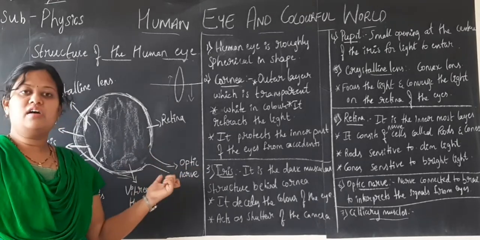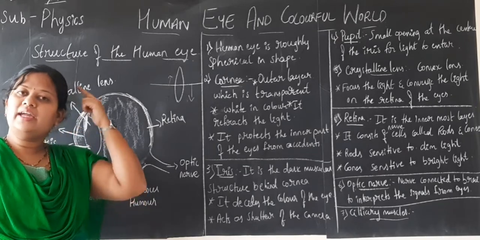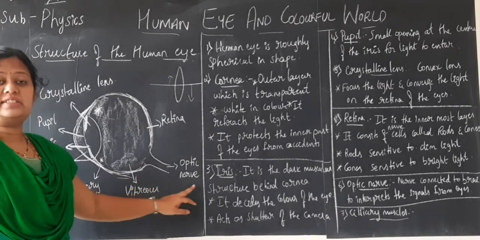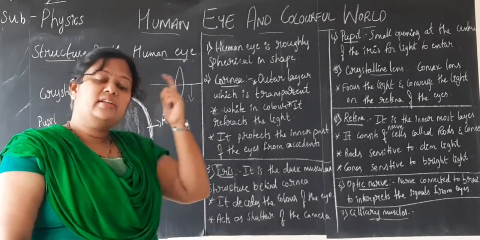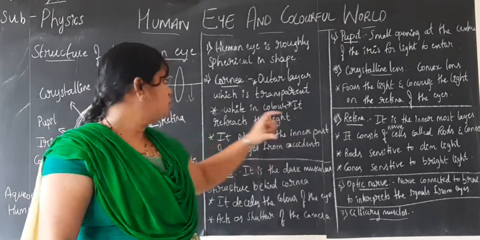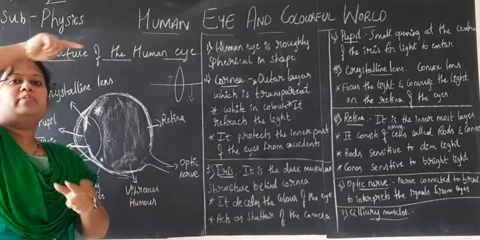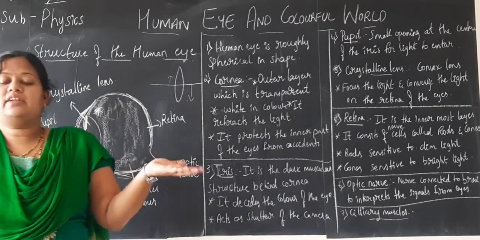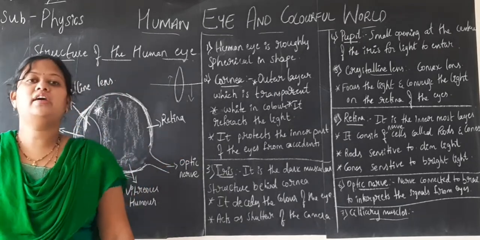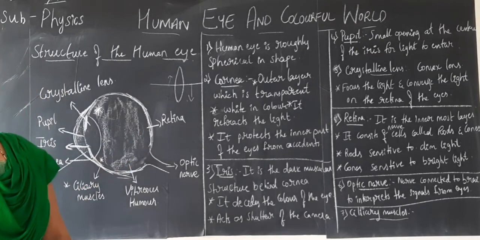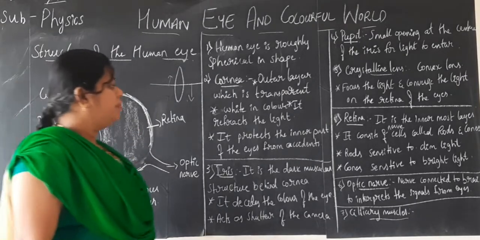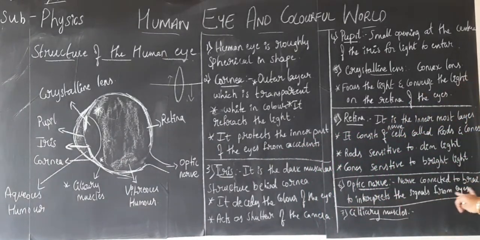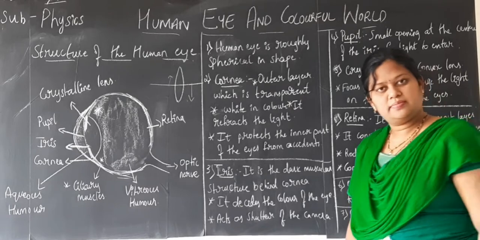The optic nerve is the nerve which is connected from your eye right to your brain and which interprets the signals. In the brain, the inverted image which is obtained by the retina will be rotated and made erect. Hence, you can see the world erect or straight and not inverted, though it is formed inverted at the retina. So, the optic nerve is the nerve which is connected to the brain to interpret the signals from the eyes.